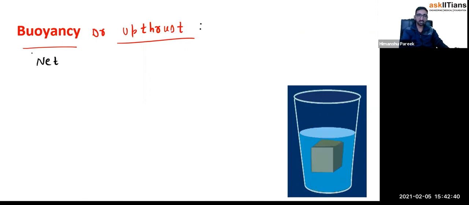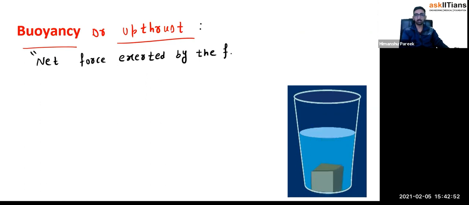It is a net force exerted by the fluid on any object.